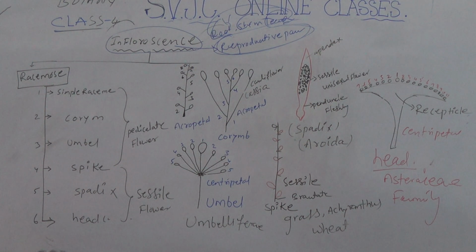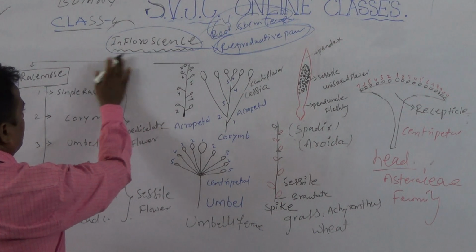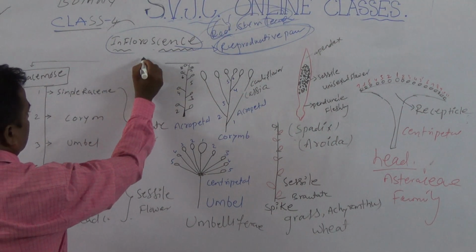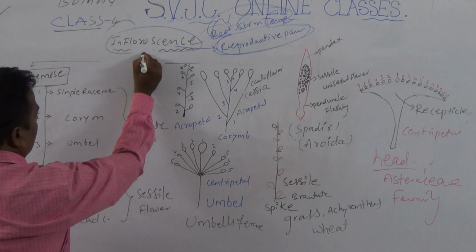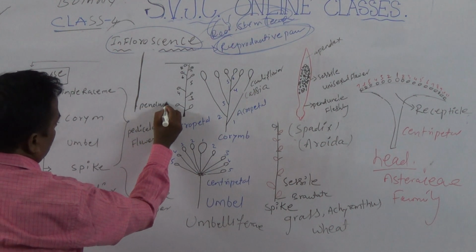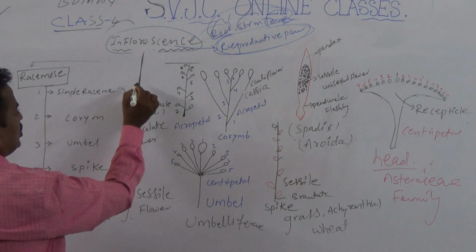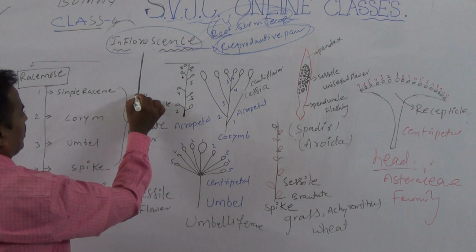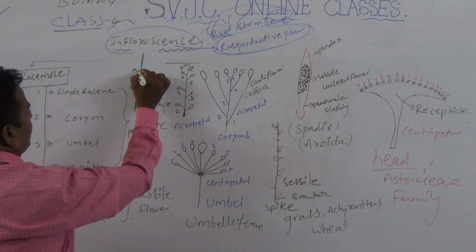So, what is inflorescence? Inflorescence is nothing but the mode of arrangement of flowers. Now this is the floral axis. Students, what is the name of the floral axis? Peduncle. The floral axis is called peduncle. Now, bract, flower; bract, pedicel, flower; bract, pedicel, flower.